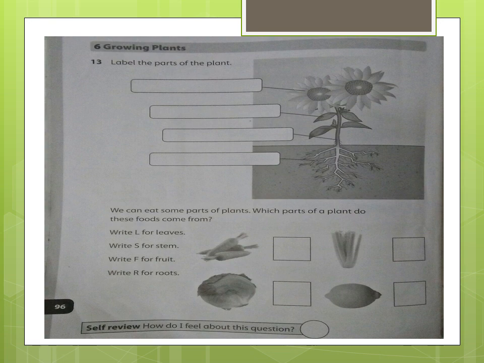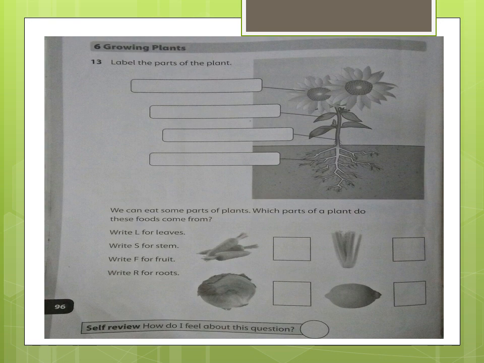Okay, the last page of today, this is also a very interesting page. Label the parts of the plant. The first part, you know, it's a flower, then leaf, then stem, and then roots. Label it. Then we can eat some parts of plants. Which part of a plant do these foods come from? Yes, that's also very interesting.